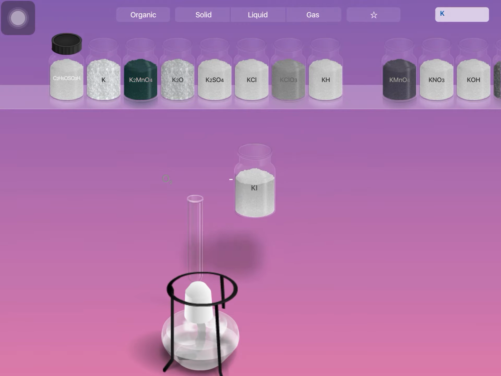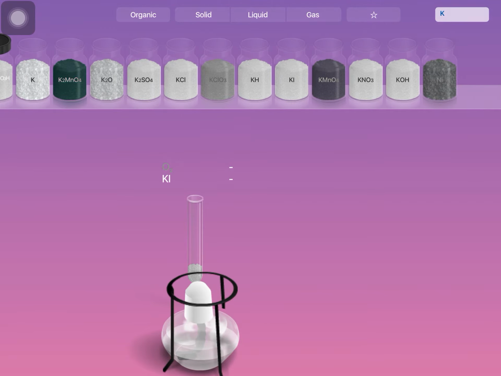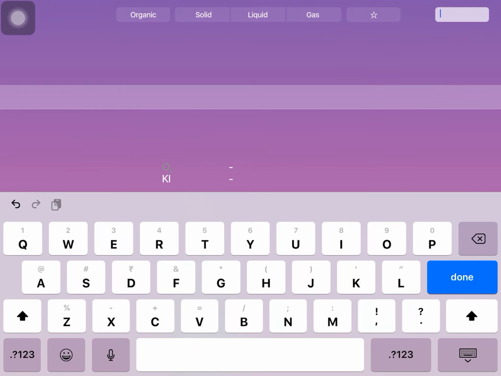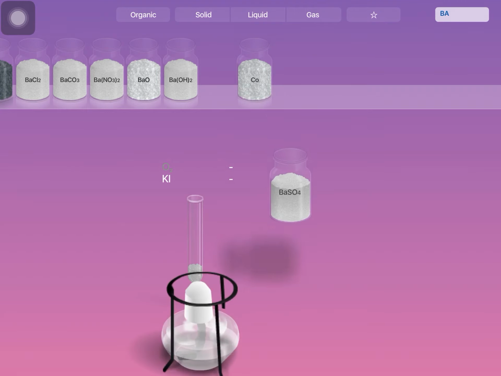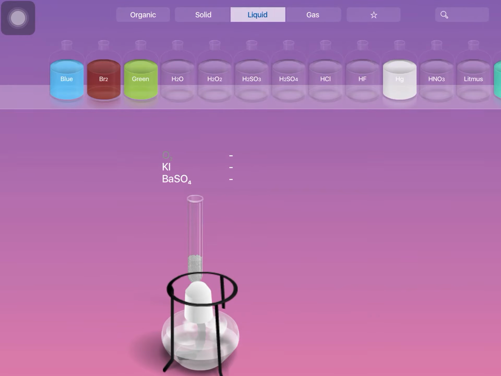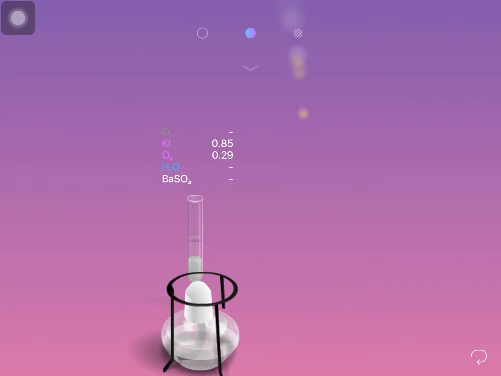KI, potassium iodide, and barium iodide, the barium substance, BaSO4, we can take here. We'll see whether some reaction will take place or not. Liquid is to be taken here, water. And just ignite it.